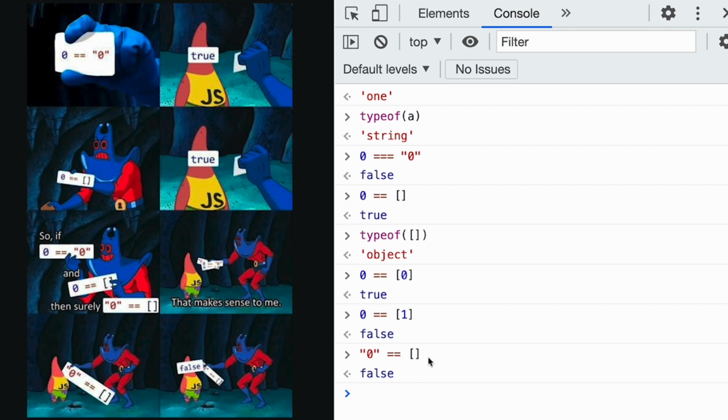It will be at least an empty string, and this is a string of 0. That's why this is false. Even if that meme is kind of funny, it's good to know why JavaScript is acting this way. If you know the language, it's easier for us to use. And that's the conclusion at the very end, actually.